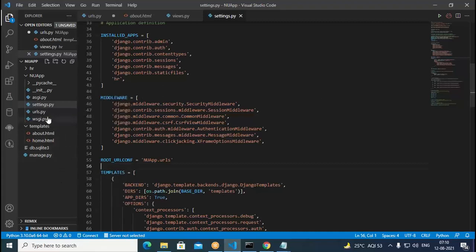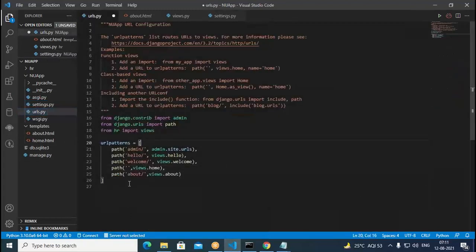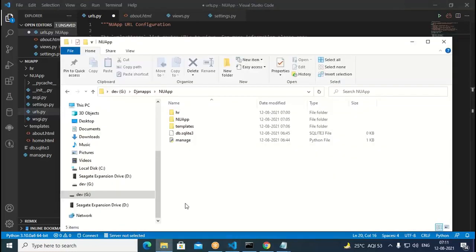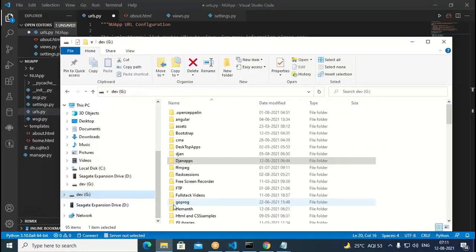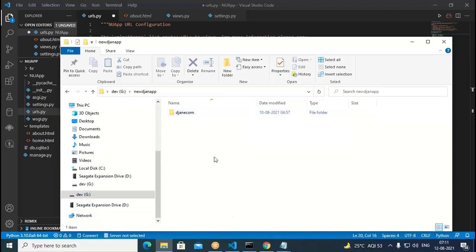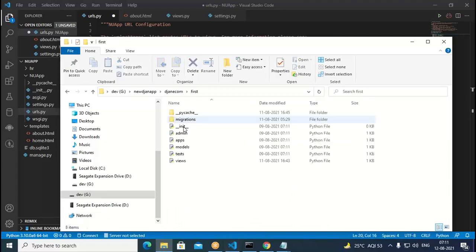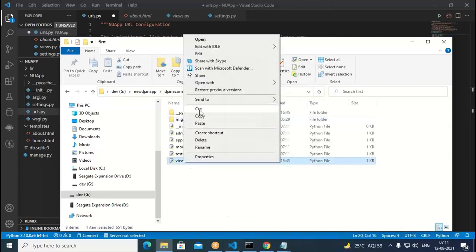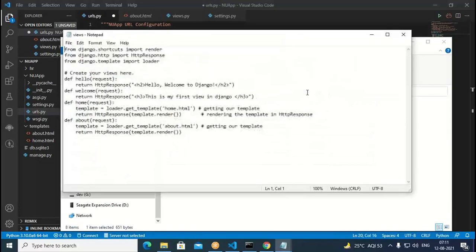So when you come to the urls.py, here we write like this. Welcome means what here? views.welcome. Similarly, path views.home, about equal to views.about, we have written like this. Now once again we come to the new Django app. In the first, we go to the views, so let us open the views. What do we have in this? We need to get the template for that. Therefore, home and about, these two things we need to add in that.